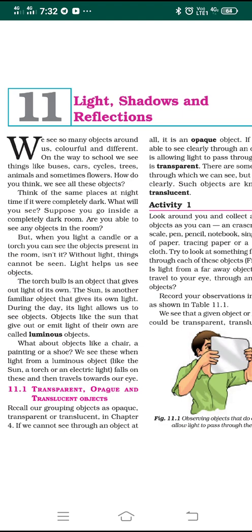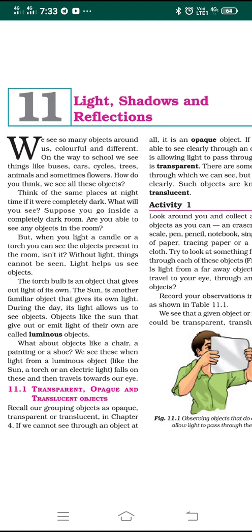Before we start the lesson, there are some things that we see in our day-to-day life. Many objects we see around us every day are colorful and very different from each other. Am I right or not? When you are traveling on the way to school, to your home, or to any outside place, you will see many things such as bus, car, vehicle, cycle, trees, animals, plants, flowers, buildings, offices.